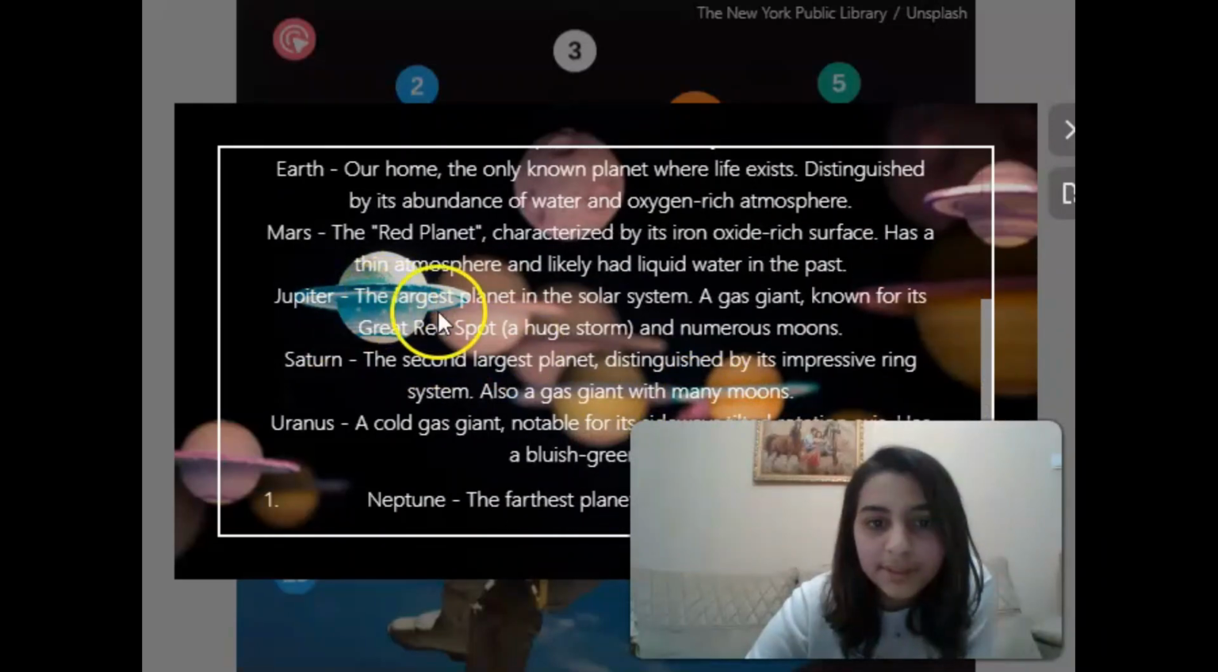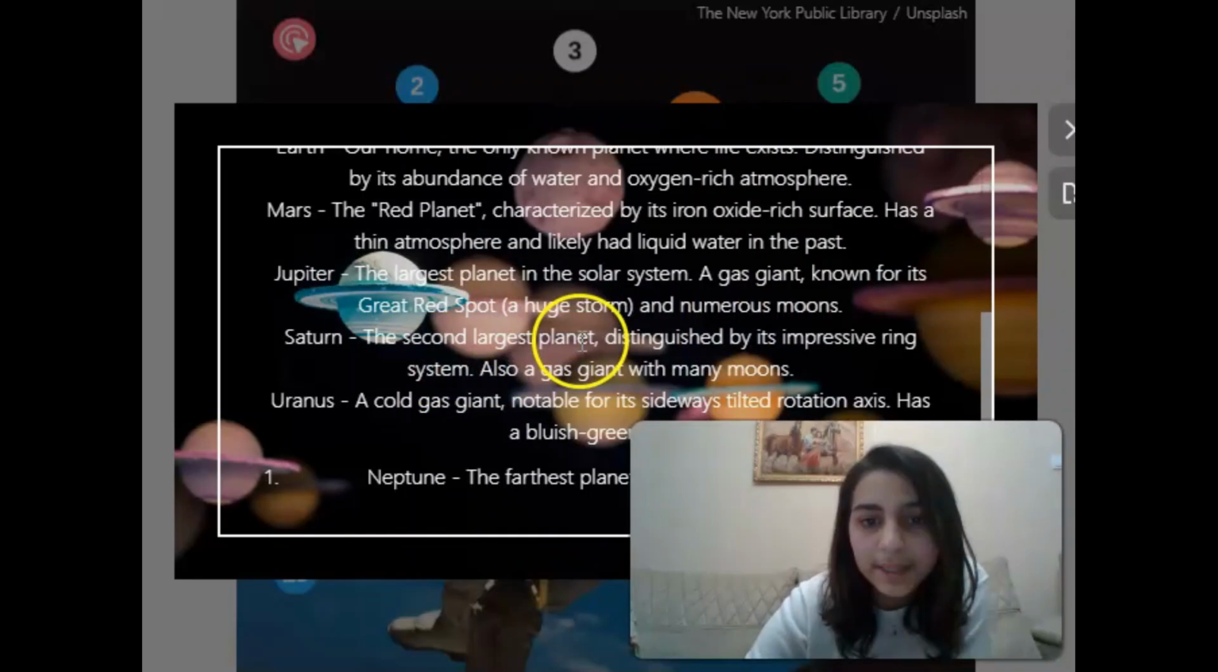Mars, the red planet, characterized by its iron oxide-rich surface, has a thin atmosphere and likely had liquid water in the past. Jupiter, the largest planet in the solar system, a gas giant known for its great red spot and numerous moons. Saturn, the second largest planet, distinguished by its impressive ring system, also a gas giant with many moons. Uranus, a cold gas giant, notable for its sideways rotation axis, has a bluish-green color. Neptune, the farthest planet from the sun, is dark blue.